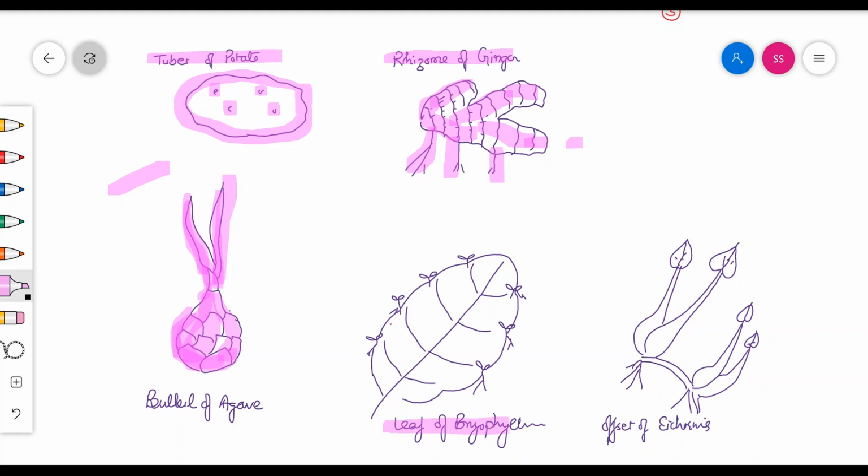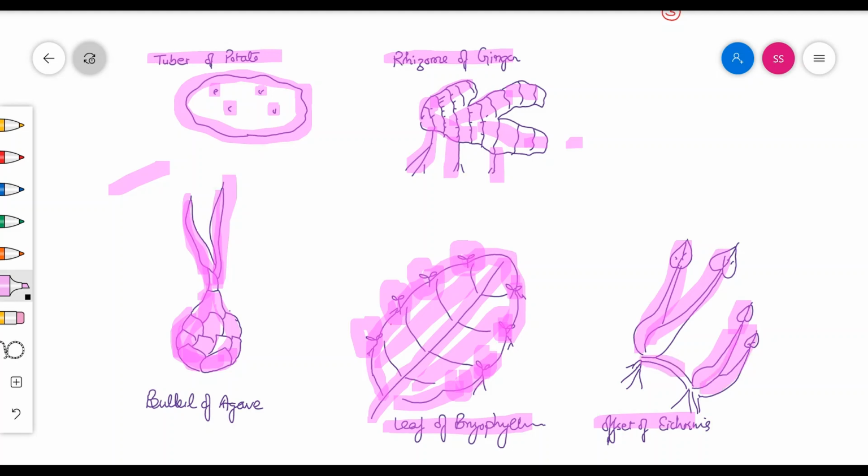This one is the leaf of Bryophyllum, as you have seen in your 10th class topic also. At the leaf margin, there are some dormant buds in the notches, and after the leaf falls on moist soil, they can give rise to small miniature plants. This is the offset of Eichhornia. These are the leaf bunches present on the offset, and the offset is the piece joining these two bunches. After detachment from these leaves, it can give rise to a separate plant.